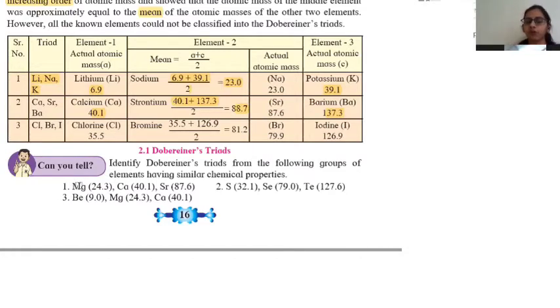Does it follow the triad? No, it does not follow the triad, right? Okay. For the second one, sulfur, selenium, and tellurium.